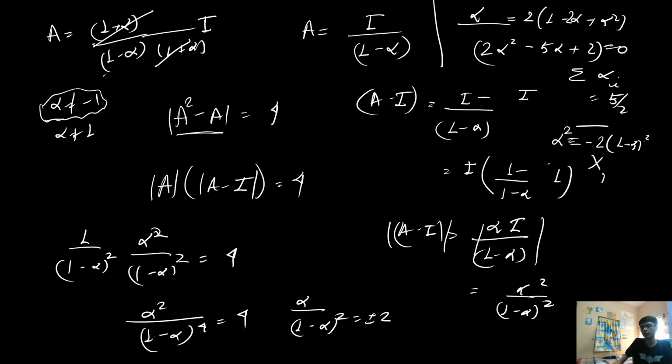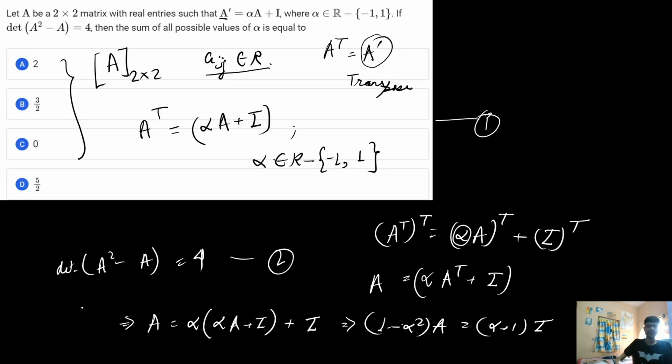No, this can never be possible for alpha belonging to the real numbers between minus 1 and 1. For this particular set of elements, alpha square can never be equal to some negative number. So this is not possible. So from here we get only one result. The summation of all possible values, which is actually asked in the question, the sum of all possible values of alpha, will be equal to 5 by 2. With this we get the right answer to this question: option number D.